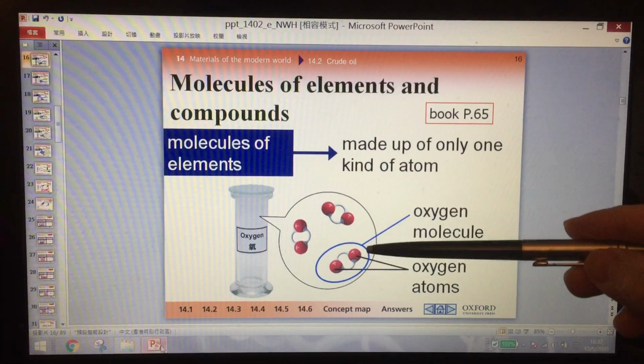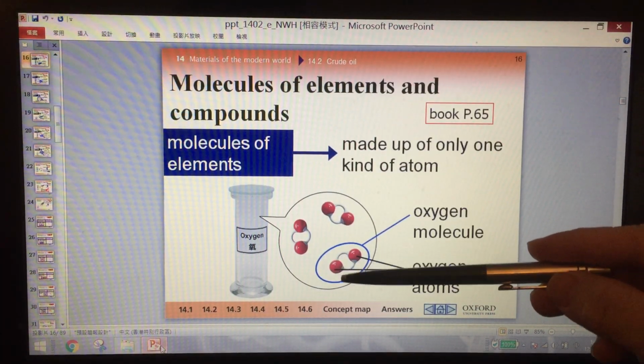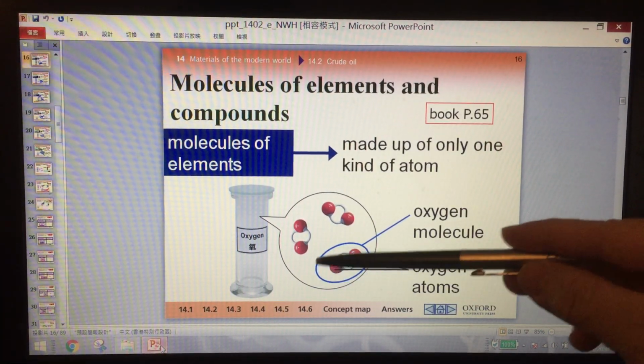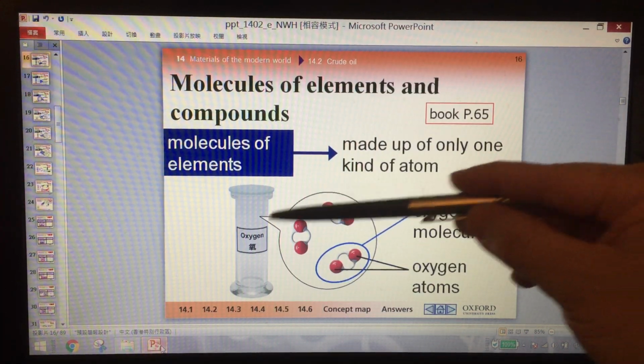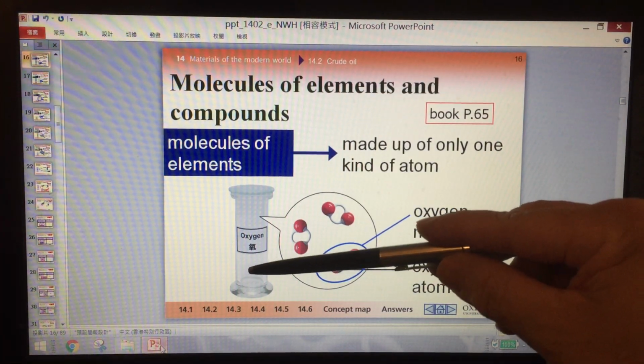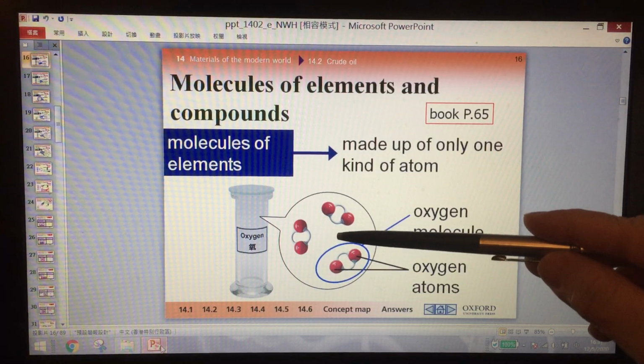Okay, and what is oxygen gas? Actually, many oxygen molecules come together in the bottle. This is oxygen gas.